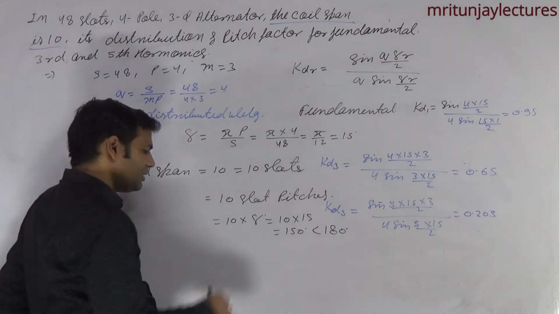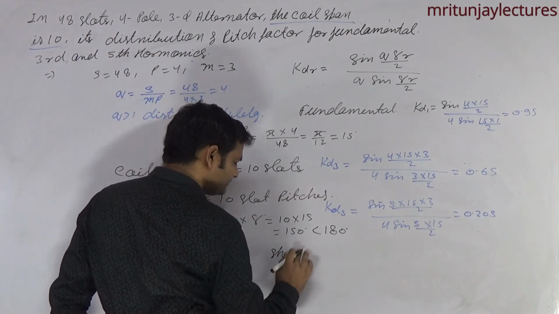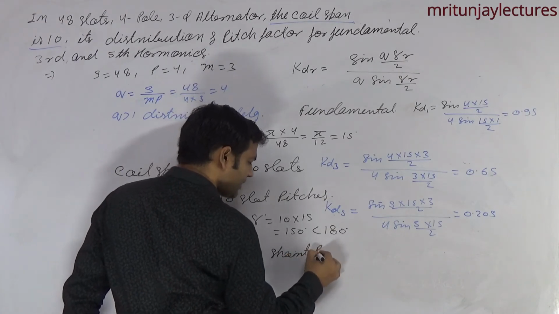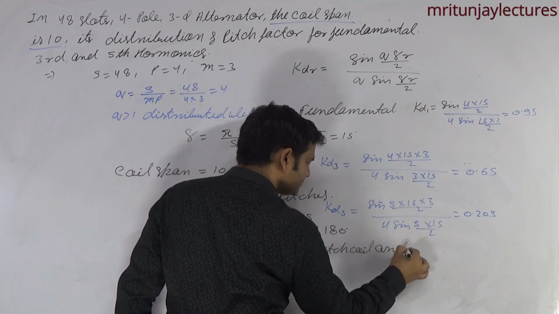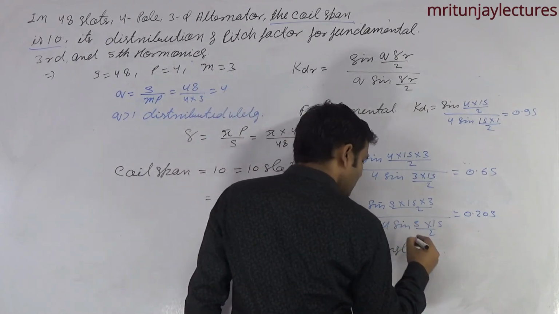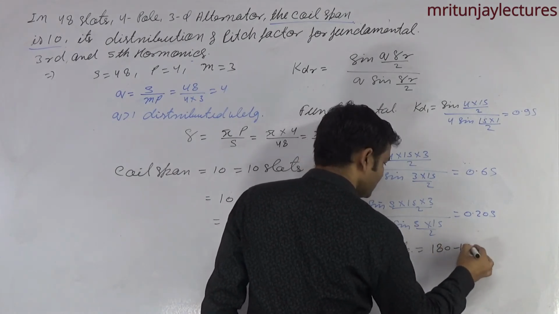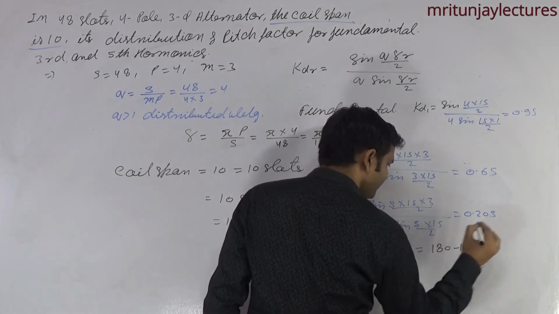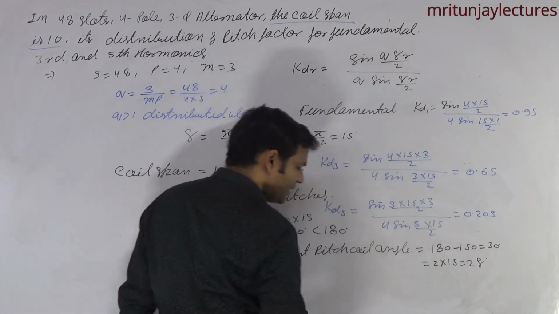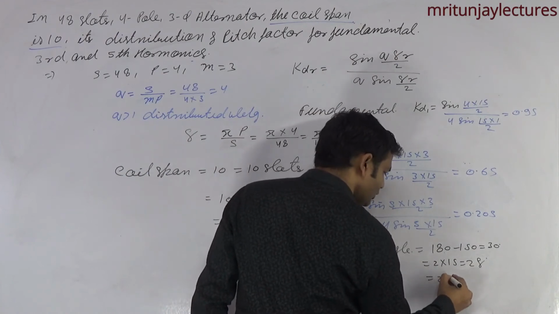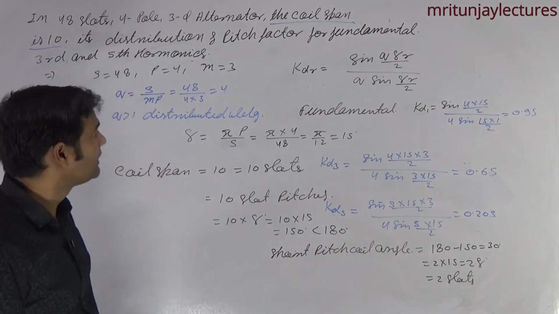It means I can also determine the short pitch coil angle. This is equal to 180 minus 150, that is 30 degree. It is also written as 2 into gamma, or you can say 2 slots.